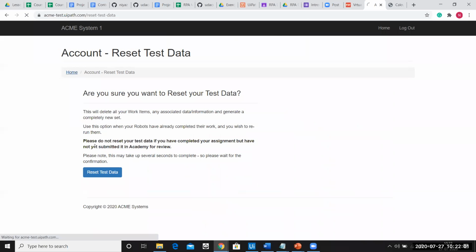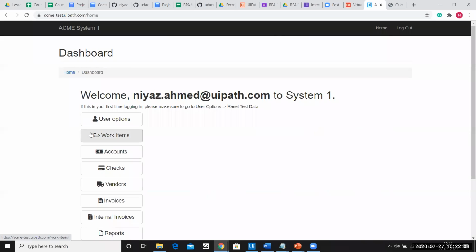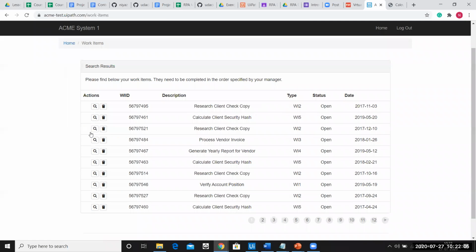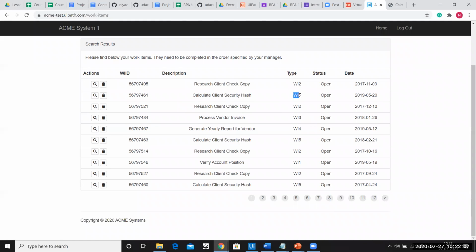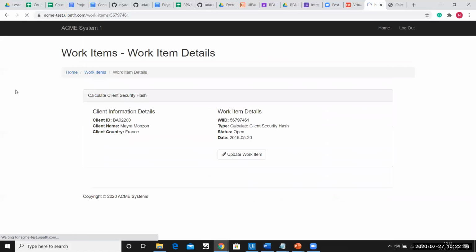Okay, cool. So it says login, then click on work item, and then it says only choose the element where the type is WI5. This is the first WI5 element that I encountered, so I have to click on that. There you go. What's the next step?